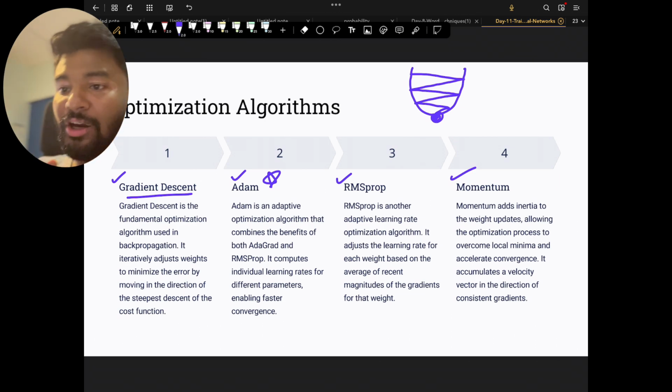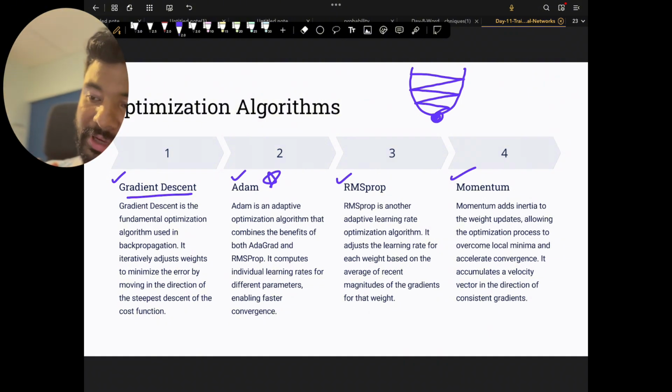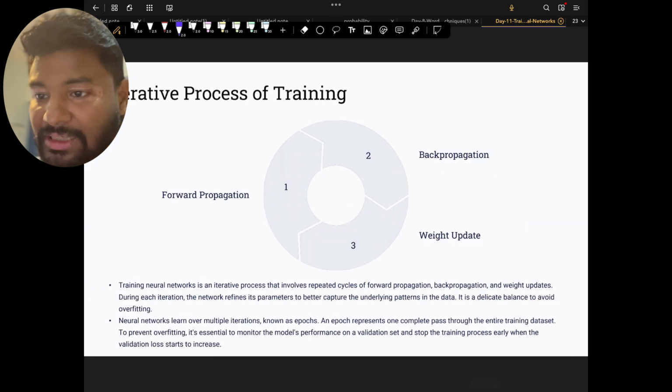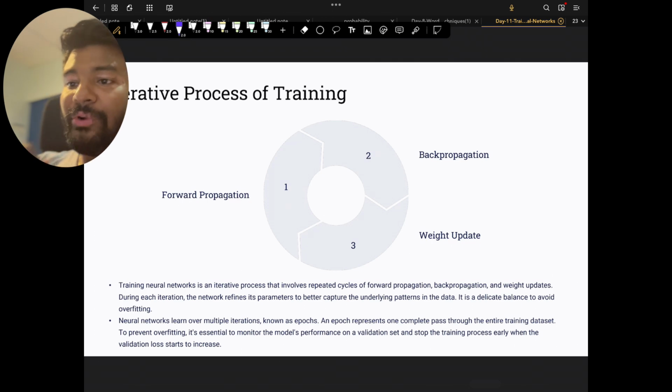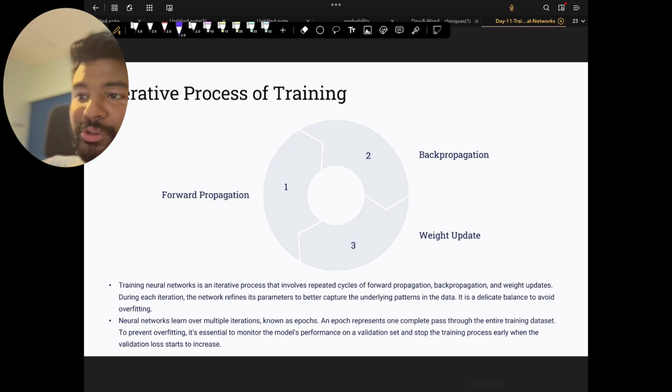Remember our optimizer algorithms, which I'm also going to showcase in the code where exactly I have used the optimizer algorithm. Now you will understand that this process of forward propagation, then backward propagation, then updating weights is a continuous process. Training your neural network is kind of a marathon, where each iteration makes the neural network smarter and more accurate. Remember, it is not a sprint. It cannot be done once or twice or thrice. It can have multiple epochs.